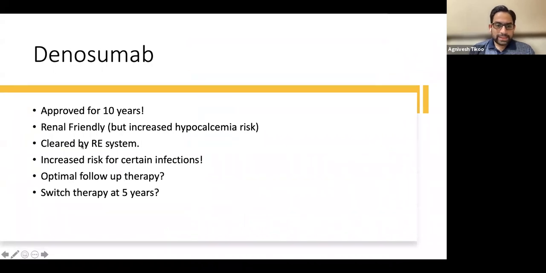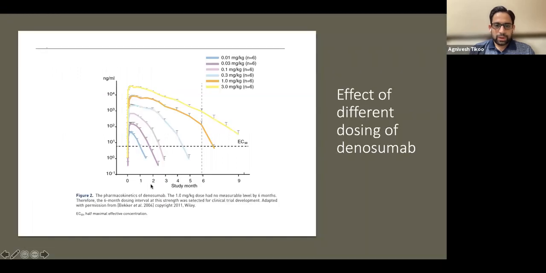The current scenario is that it has been approved for use up to 10 years. It is renal friendly, as we discussed, but there is a slightly increased hypocalcemia risk. We need to be more cautious. Vitamin D should be optimal, and we need to give adequate supplementation. It is cleared by the reticuloendothelial system, but there is increased risk for certain skin infections and all. And we do not have a full answer to what to do after these 10 years, or after 5 years, should we switch the therapy or not.